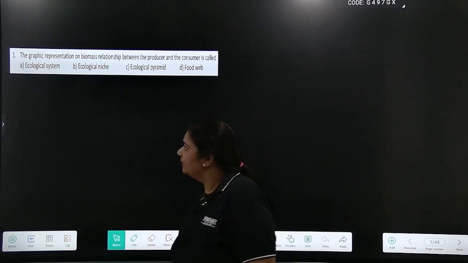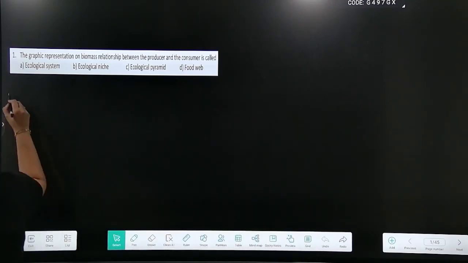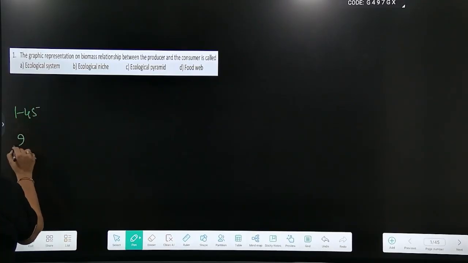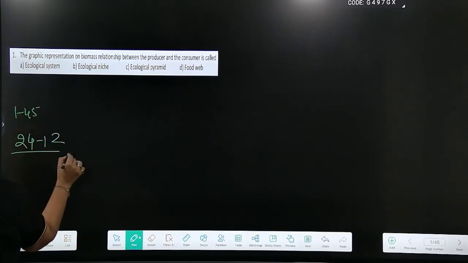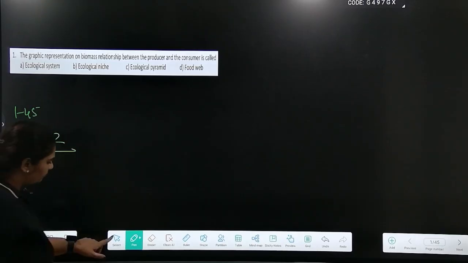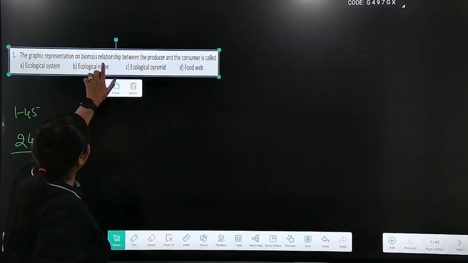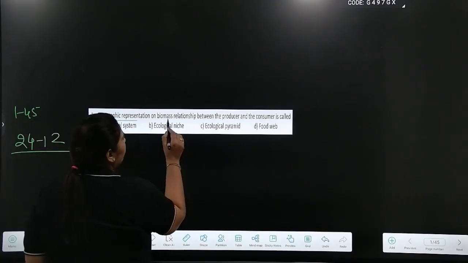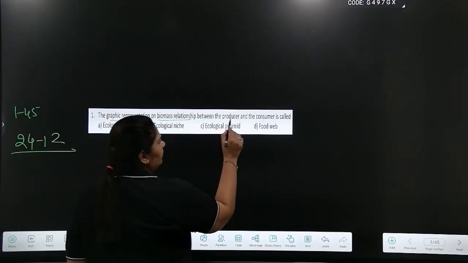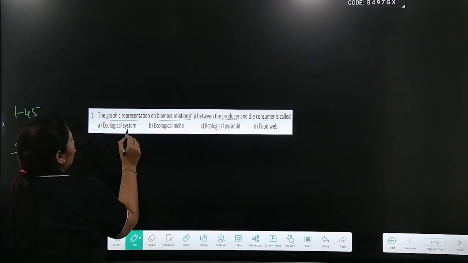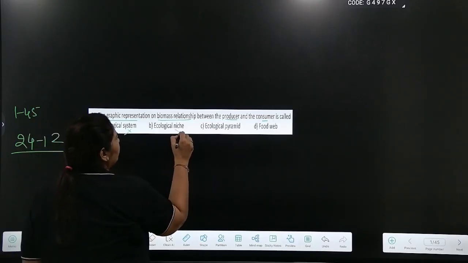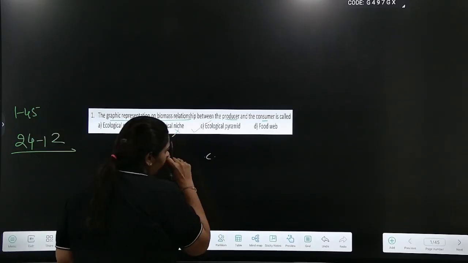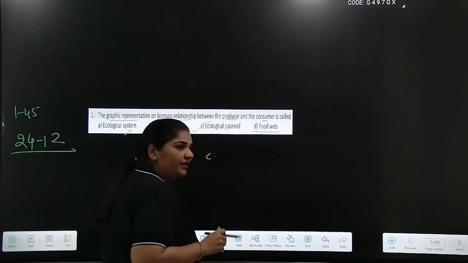Hello students, I am here to discuss 45 questions, that is question number 1 to 45 from your major mock test dated 24th of December. The first question is, a graphic representation on biomass relationships between the producer and the consumer is called. Ecological system is not a graphical representation, niche is also not, answer is ecological pyramid. C. Food web is also not a representation.